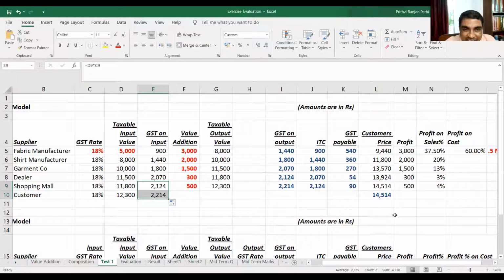Value addition is nil. Did you understand this example? Yes or no? Did you understand this calculation? We'll be doing it, don't worry. I just wanted to show it the first time.